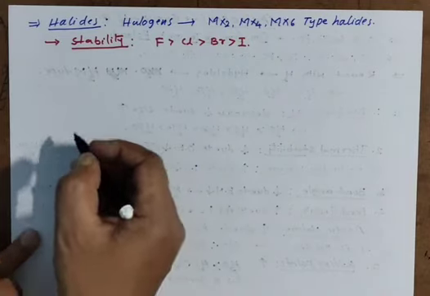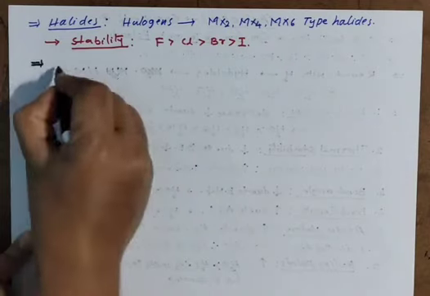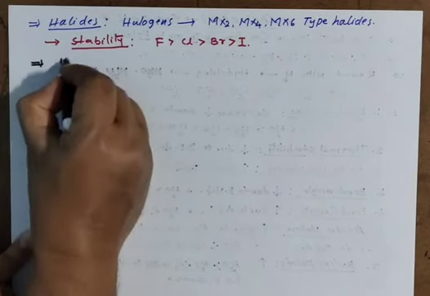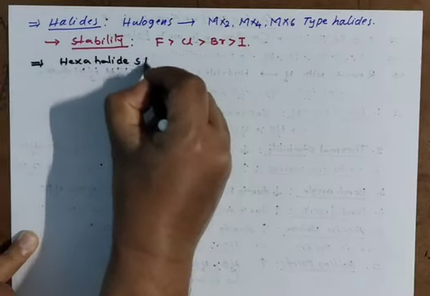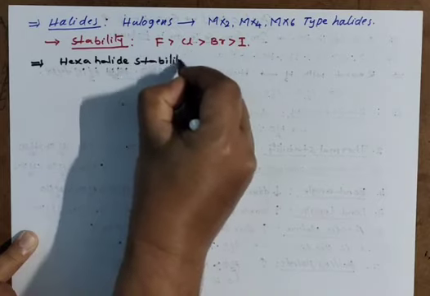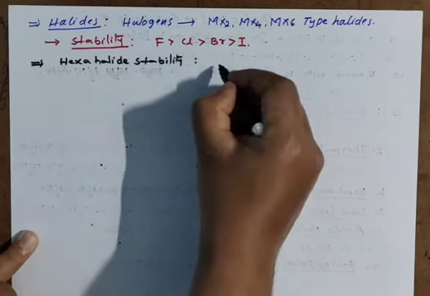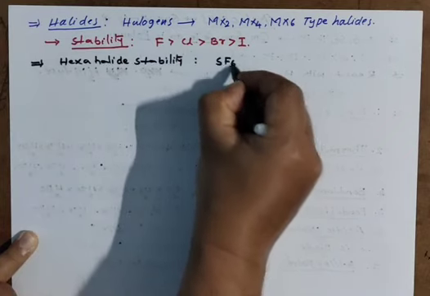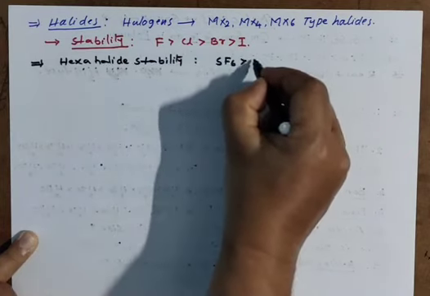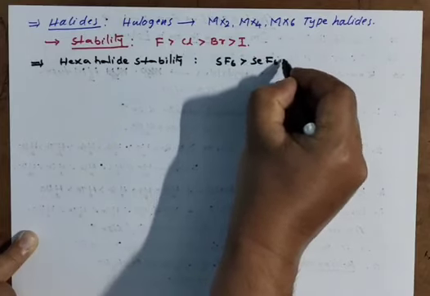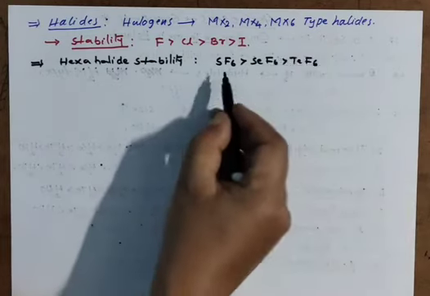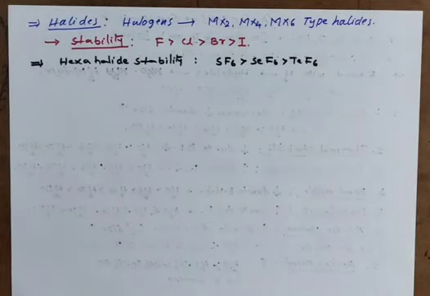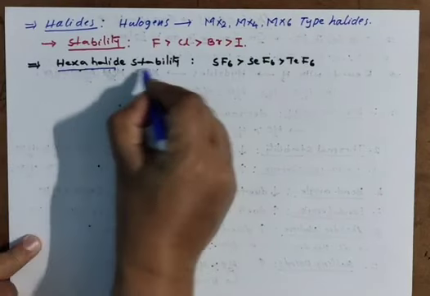Now, hexahalide stability I am showing: SF6 is highly stable, then SeF6, then TeF6, because fluorine is more electronegative and smaller in size. You have to remember this hexahalide stability.